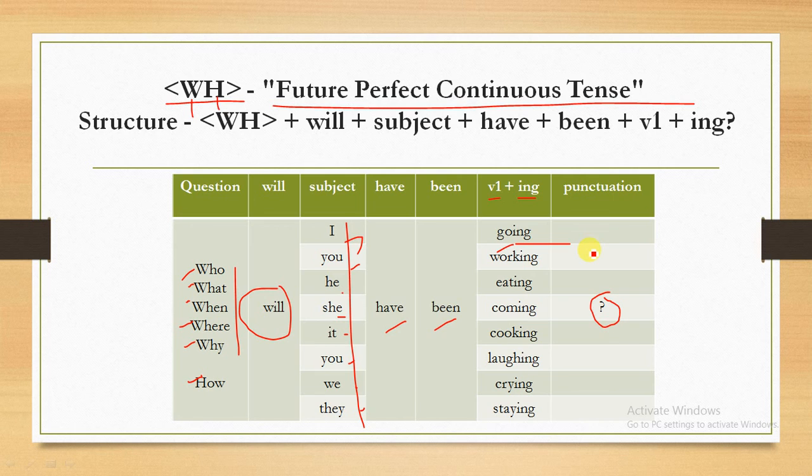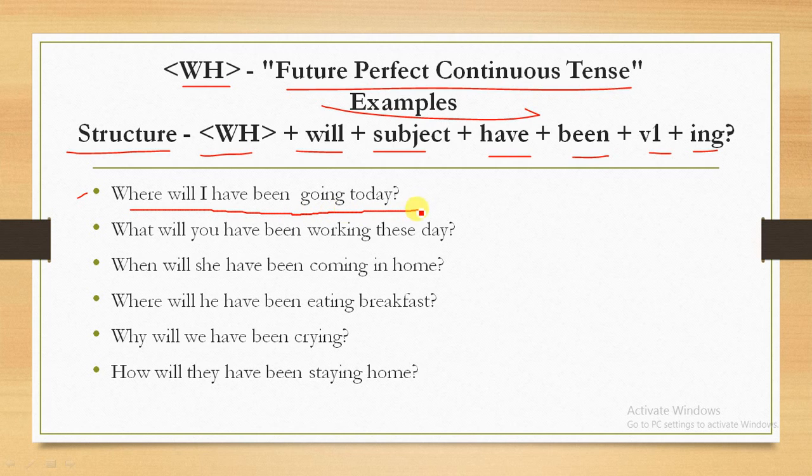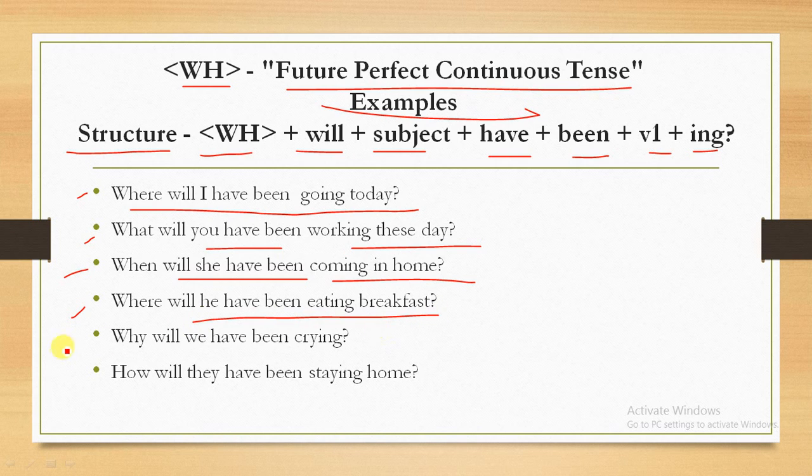So let's go through these examples of the WH word questions in future perfect continuous tense. One more time we will see the structure: WH plus will plus subject plus have plus been plus verb base form plus ing. So read these examples along with me. Where will I have been going today? What will you have been working these days? When will she have been coming in home? Where will he have been eating breakfast? Why will we have been crying? How will they have been staying home?